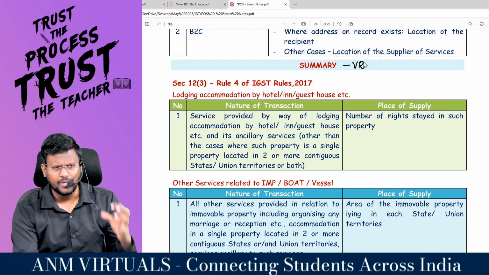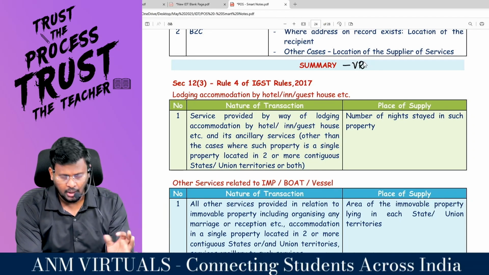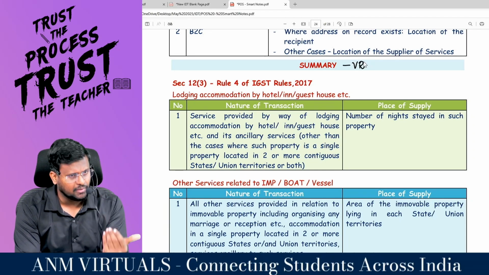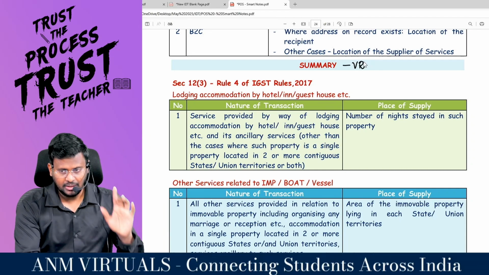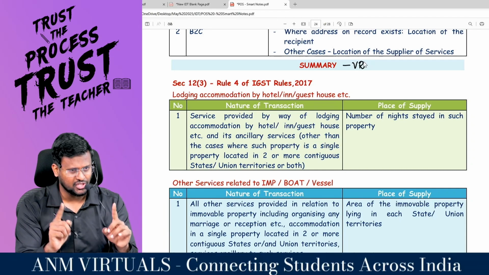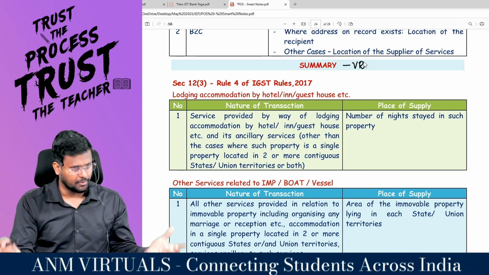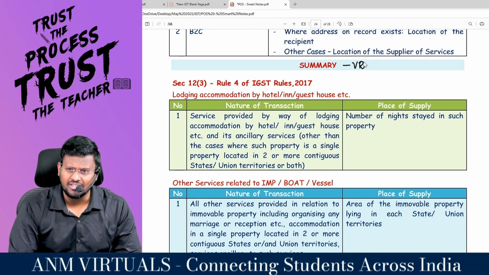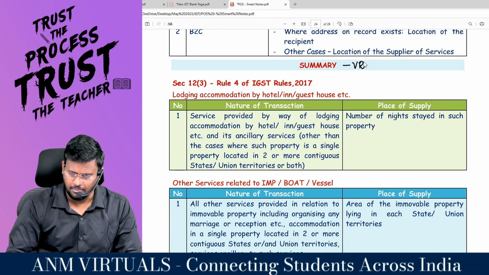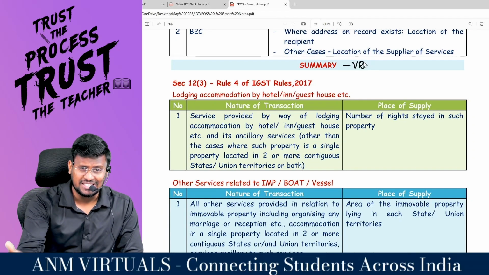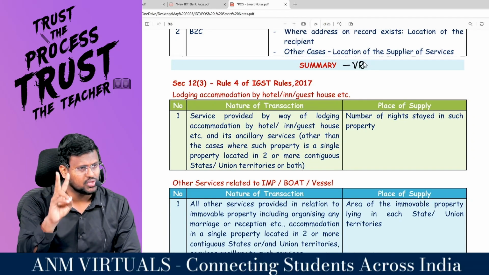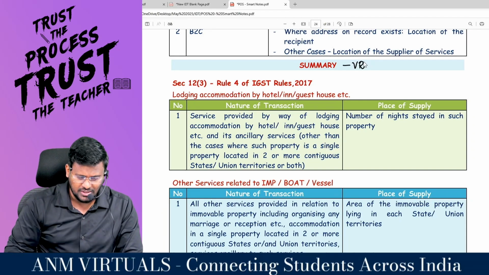Moving into the valuation rules, how to value. When this valuation rule should be applicable, you should know. For example, if you are providing services in more than one location for a single consideration, you have to bifurcate the value of supply. That means I am providing services relating to immovable property, for example, and that immovable property is spread in 2 states. That means the consumption has happened in 2 states, right? That's what these rules are dealing with.